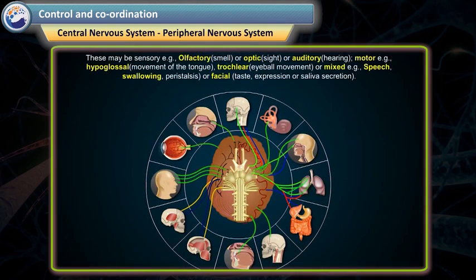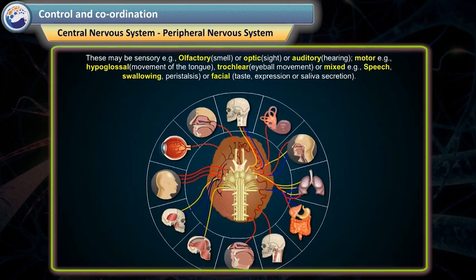These may be sensory, for example olfactory, that is smell, or optic, that is sight, or auditory, that is hearing; motor, for example hypoglossal, movement of the tongue, or trochlear, that is eyeball movement; or mixed, for example speech, swallowing, peristalsis, or facial, taste, expression, or saliva secretion.